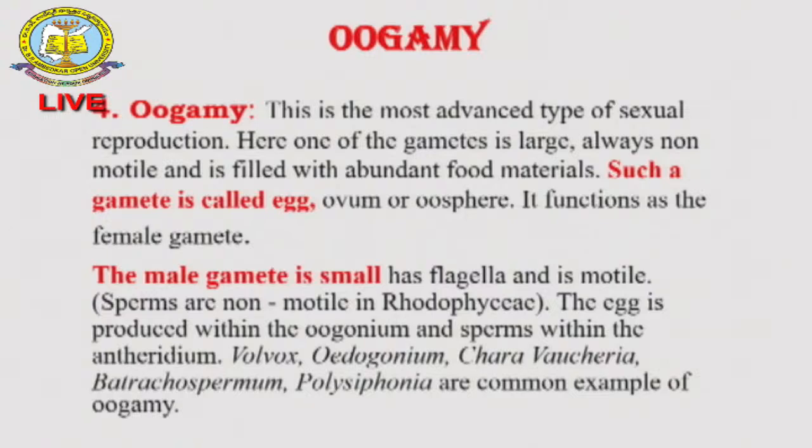The male gametes contain flagella; the male reproductive organs are motile and go to the female reproductive organs. The female always stays stable and only receives the male reproductive organs. That is oogamy.